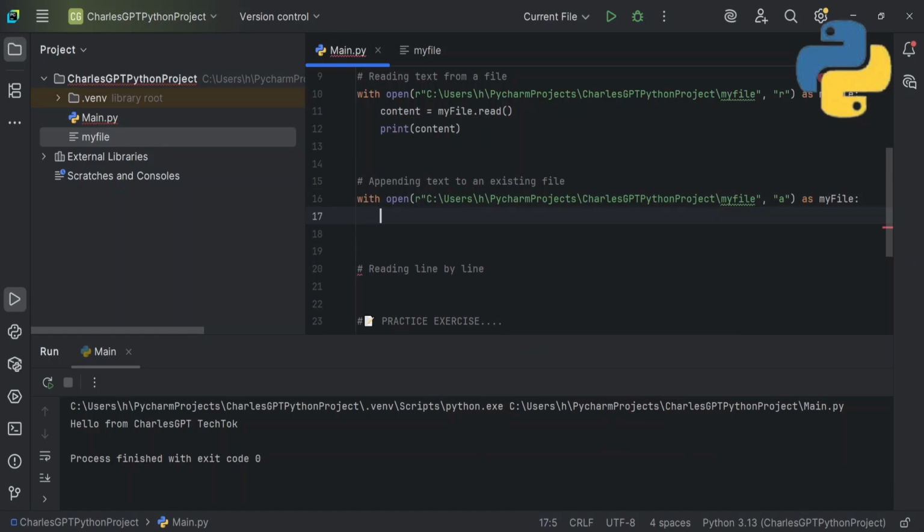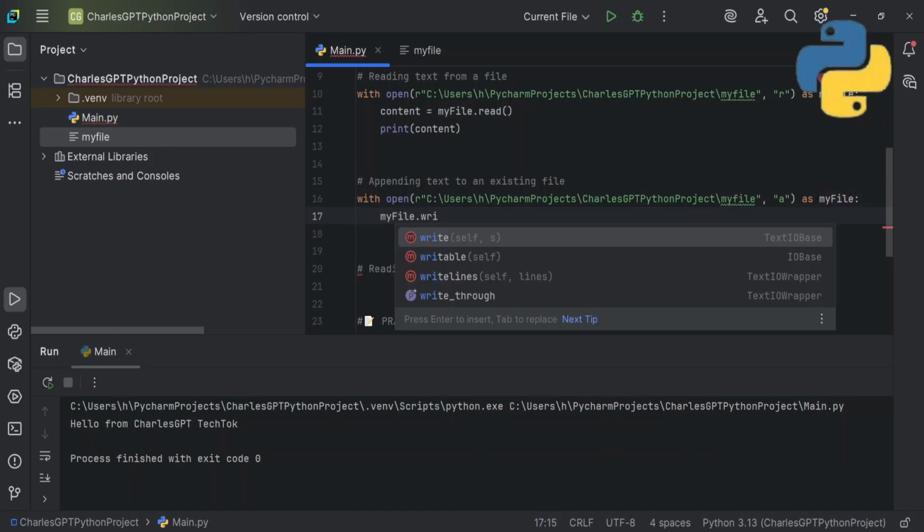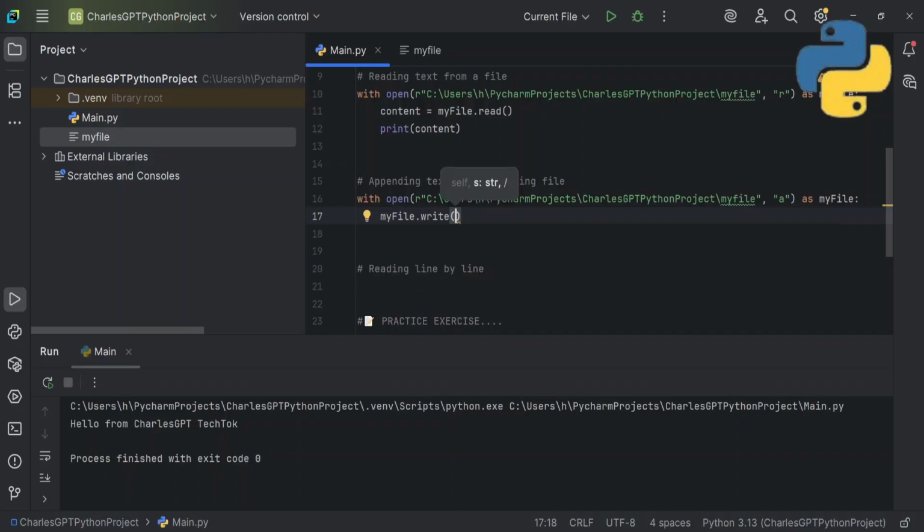Then colon, and then my file dot write. To write to my file, I'll say adding one more line. And then I run this program, shift F10.